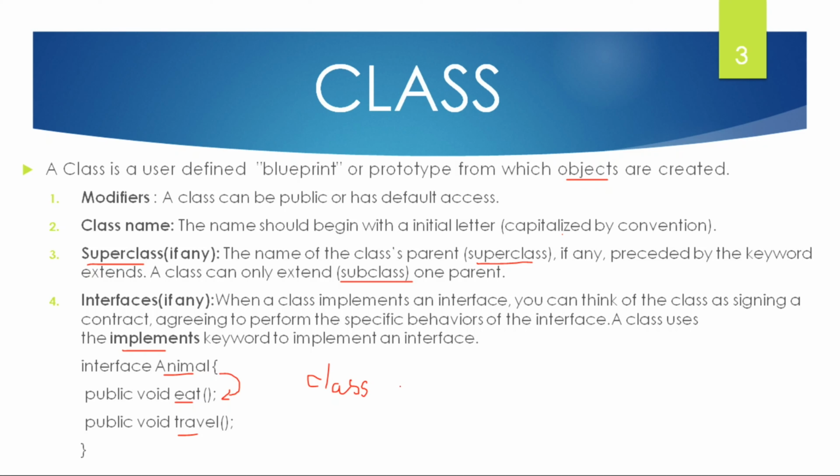I will name some animal, class some pig. How is this implemented? By using the implements keyword. Implements animal. So in this way the interface is implemented. An interface is nothing but a method. This method will be implemented by using a class, and this class will be implemented by using the implements keyword. I think you understood it.